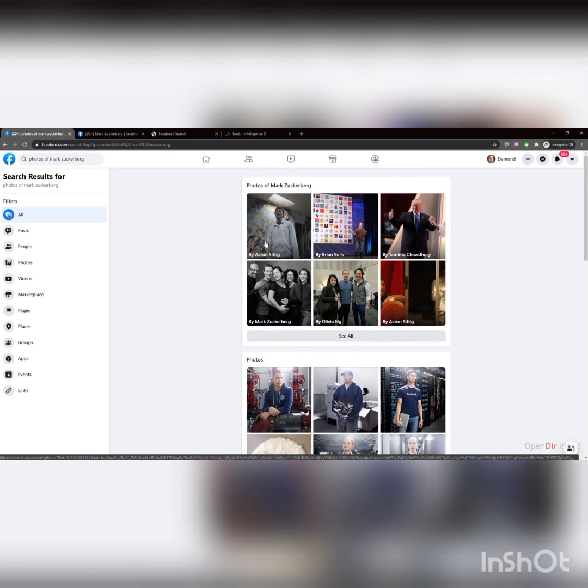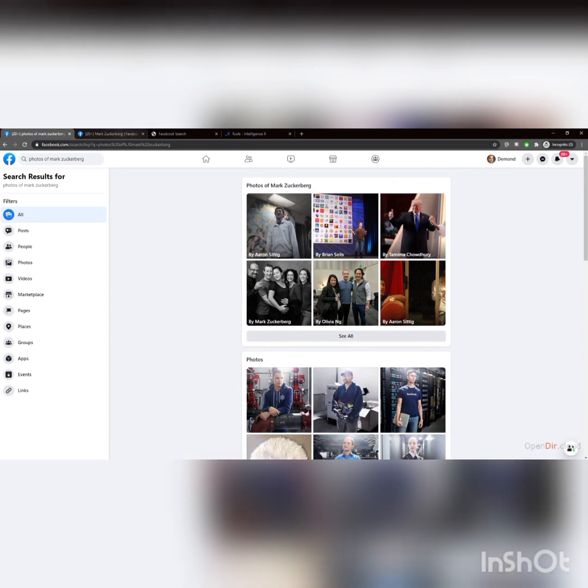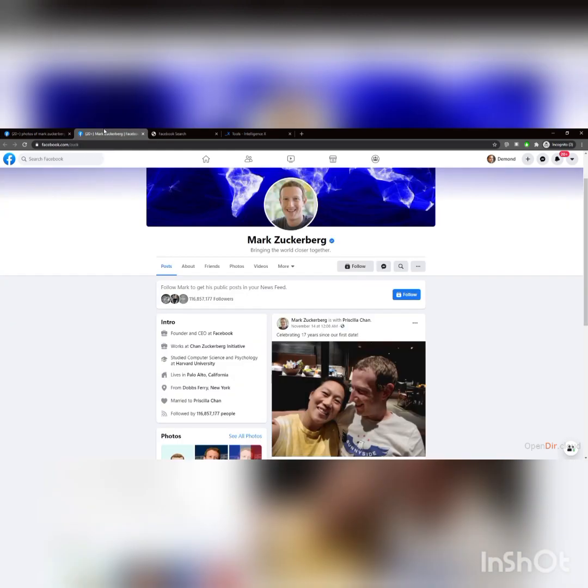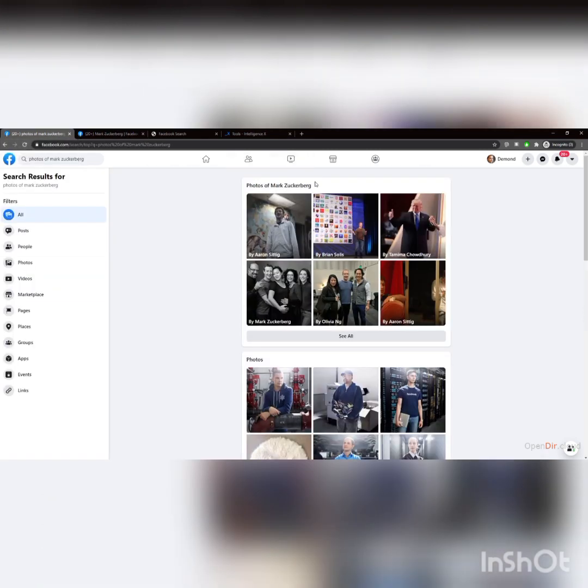Now, this is super interesting because if this person has a super restrictive profile, like say we clicked on their user here and we couldn't see anything, there's no pictures, which is very common with Facebook. Facebook is now super restrictive. A lot of times when you go to somebody's page, unless they've intentionally made it public, you don't get to see much. So Mark Zuckerberg obviously has a very public page. But for us, if we wanted to see somebody that was out there that had a public page, we could take a look at this.